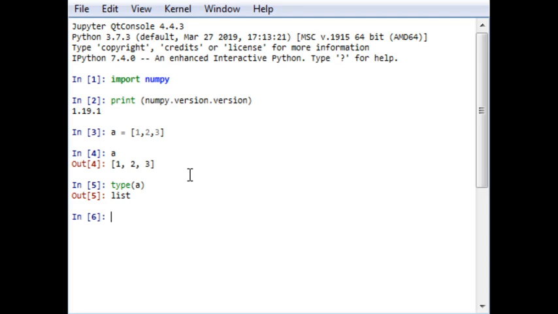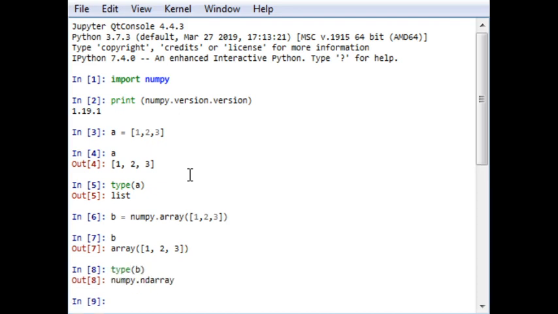Now we have already imported NumPy. Now let me say that b is equal to numpy.array. Array is the function from which you can generate an array. 1 2 3, it's the same. So here b is created, so it is an array. If you check type b, you will see it is a NumPy ndarray.